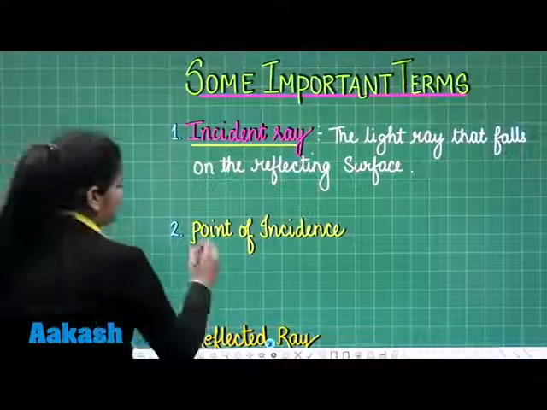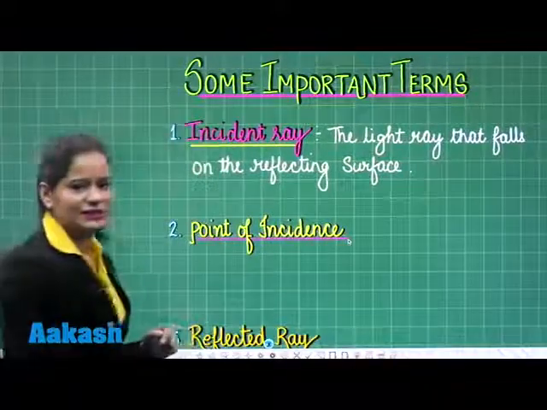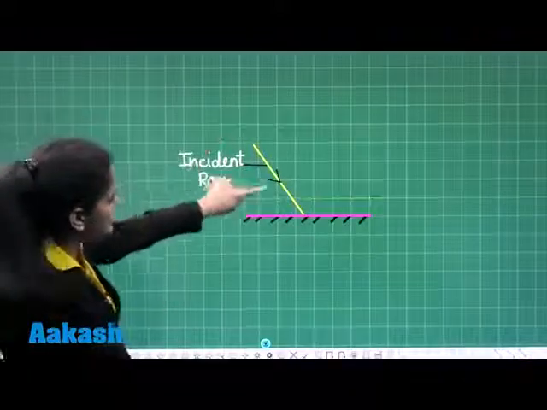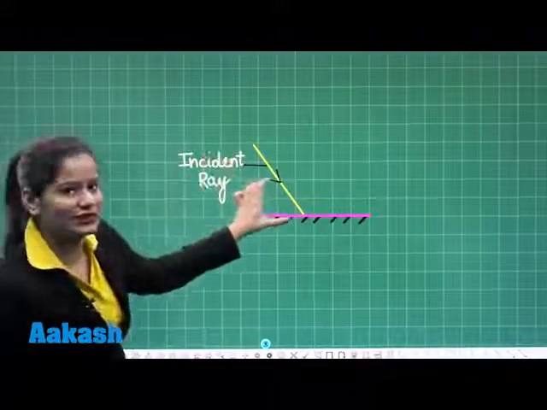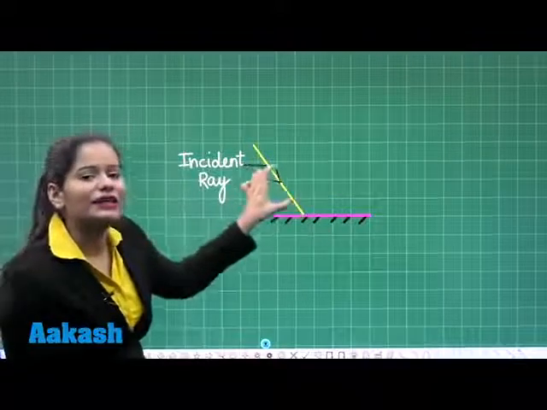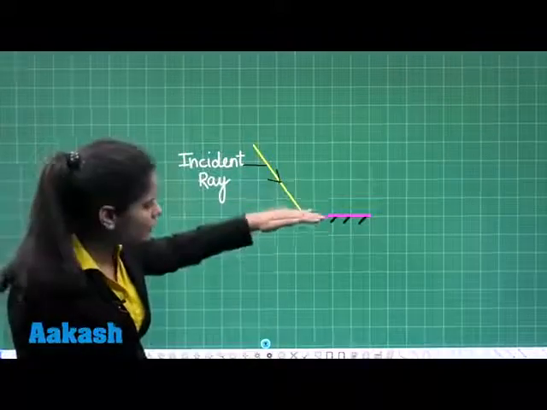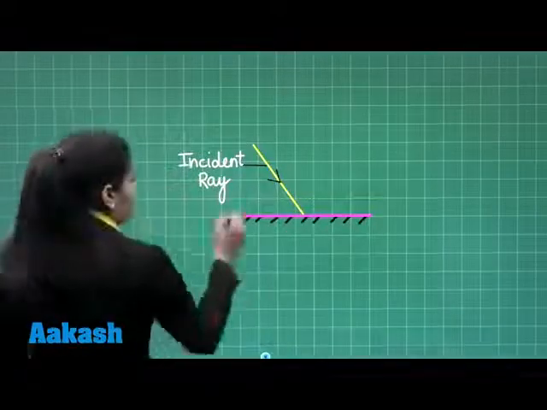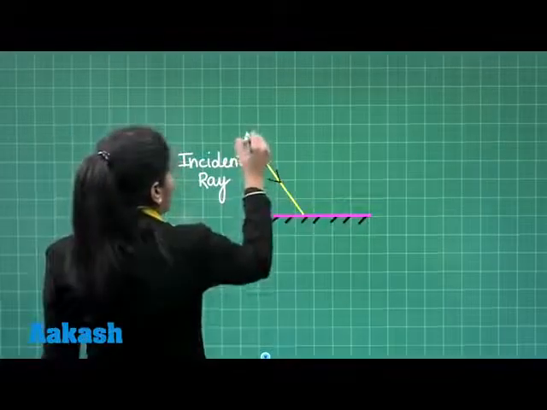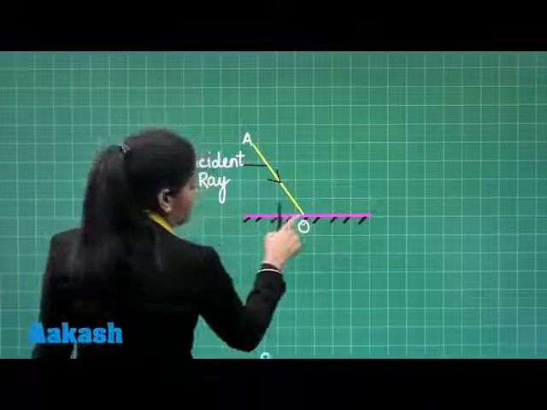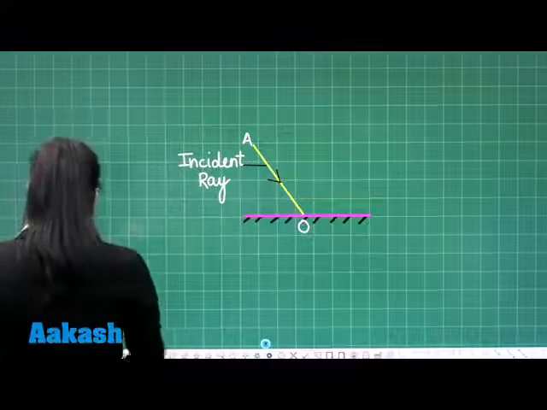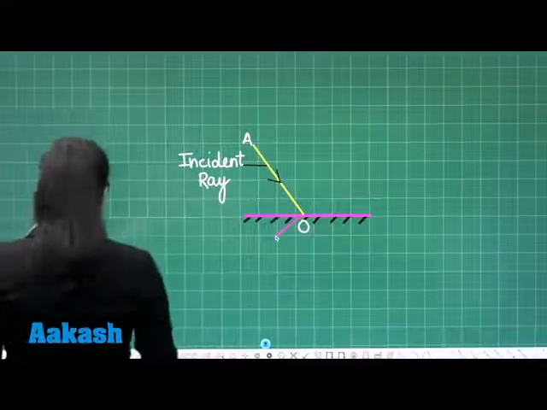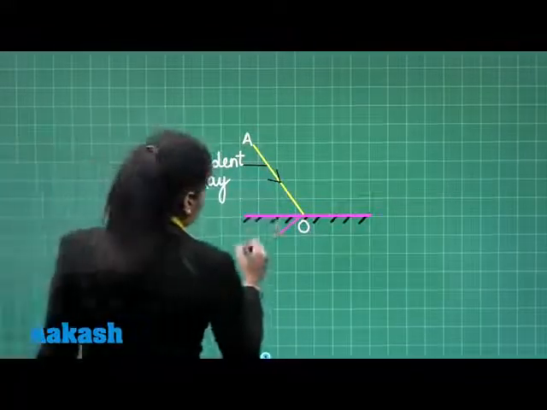Now the second term is the point of incidence. So the second term we need to discuss is the point of incidence. Now let's again go to this figure. This is the light ray that falls. Now student, where does it actually fall? It falls on this reflecting surface here at this point. So if I name this ray AO, then this O is the point where this light ray actually falls. So this point is the point of incidence.